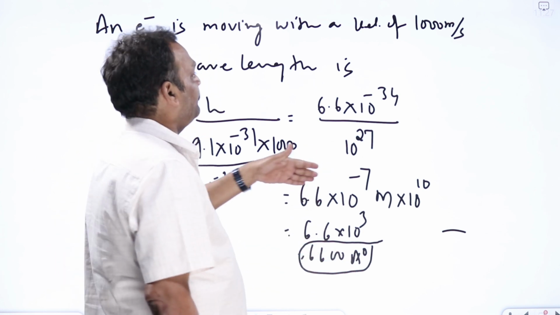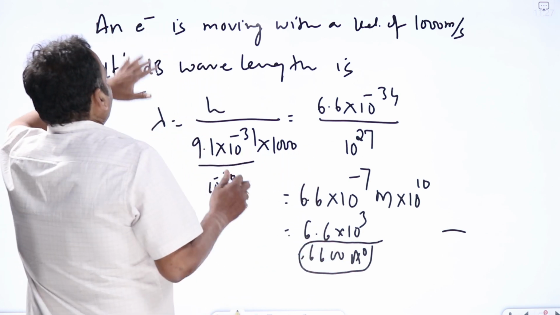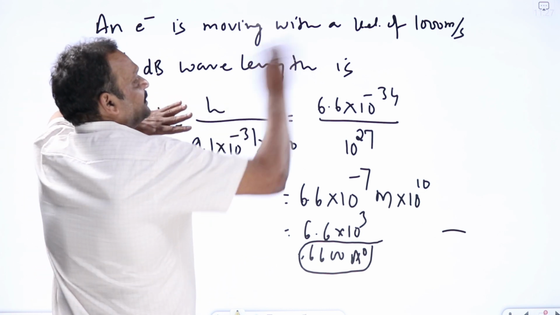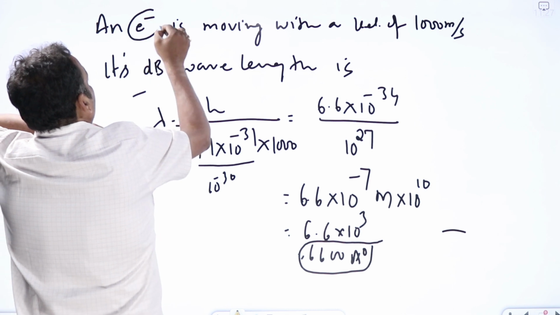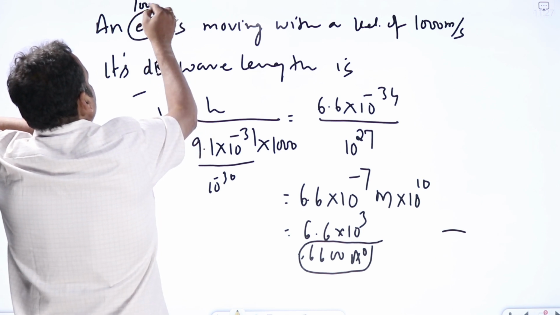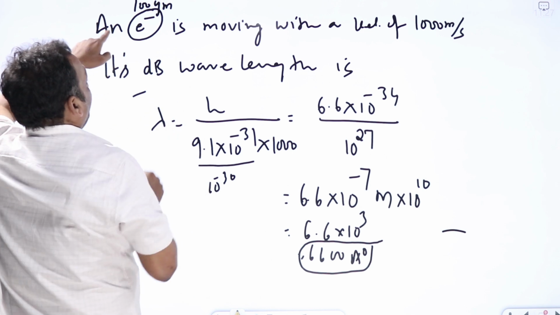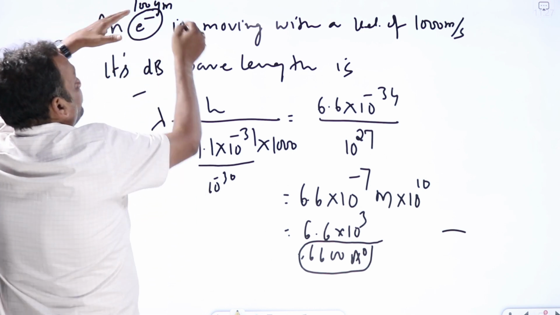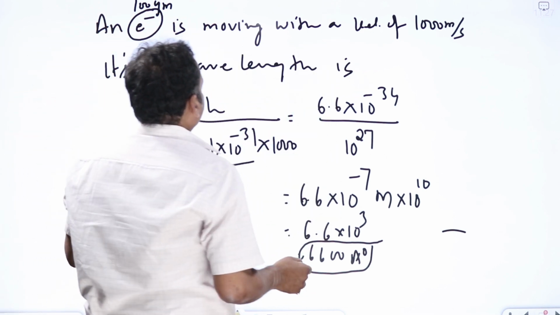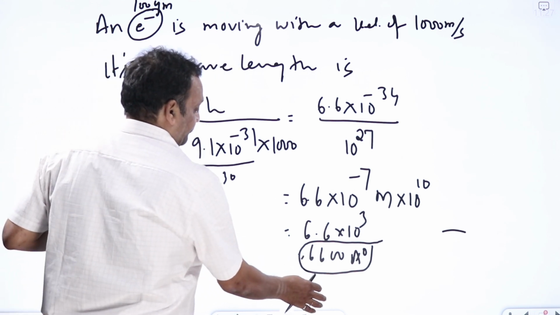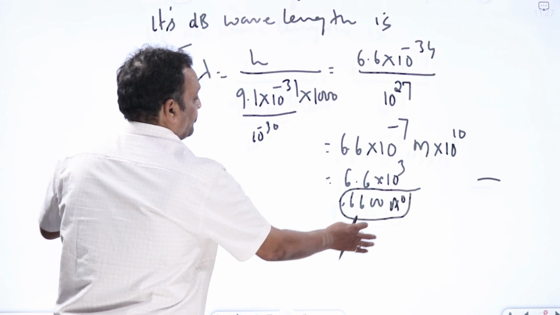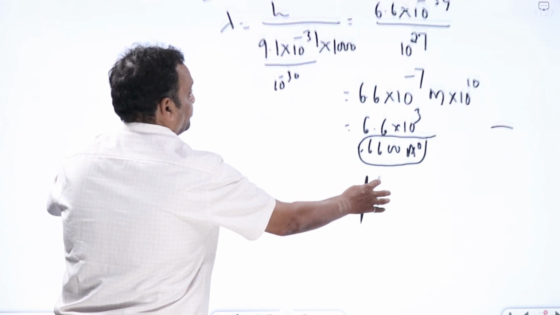Same problem, what I'll do is, instead of an electron, I'll throw this pen with the same velocity, 1000 meters per second. Say the mass of this pen is 100 grams. A 100 gram pen is thrown with a velocity of 1000 meters per second. Then what will be its de Broglie wavelength? For the electron, we got a very large, very prominent value.